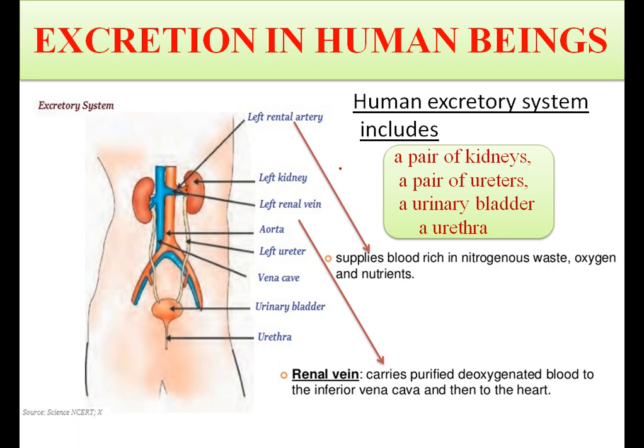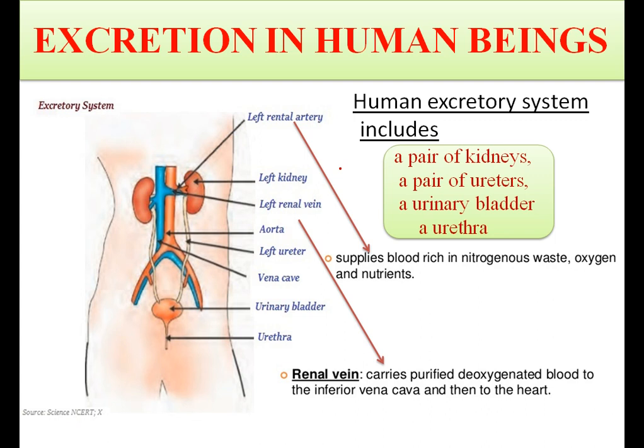So here we see that the human excretory system consists of a pair of kidneys, left kidney and right kidney, and then the excretory tubes, that is the ureters, and then urinary bladder and urethra. Now here you can see renal artery and then you can see renal vein.